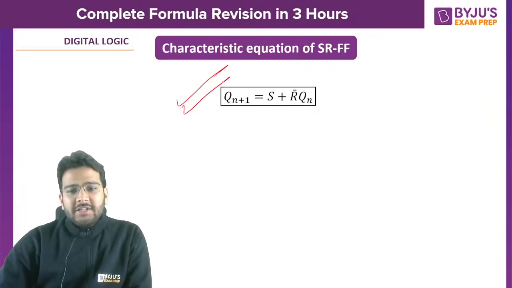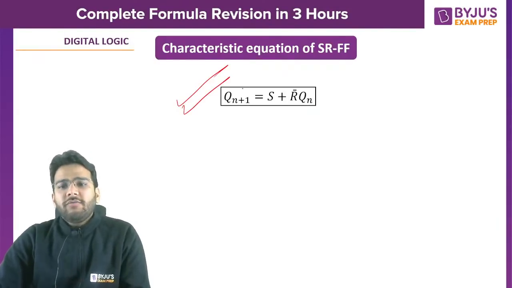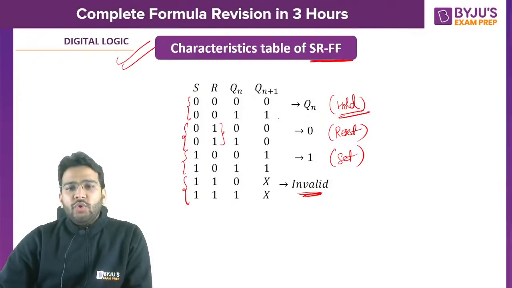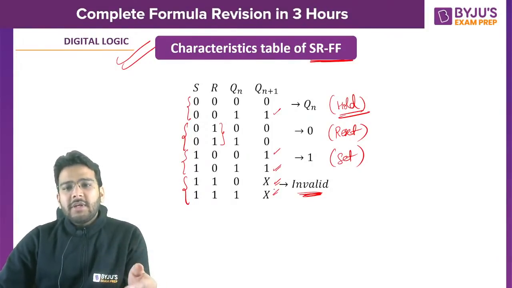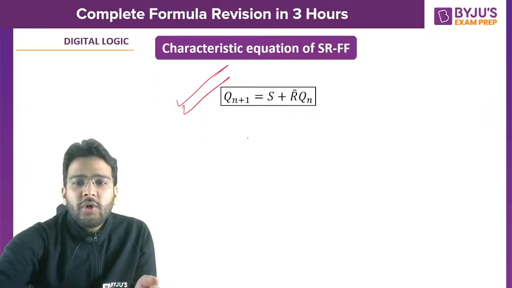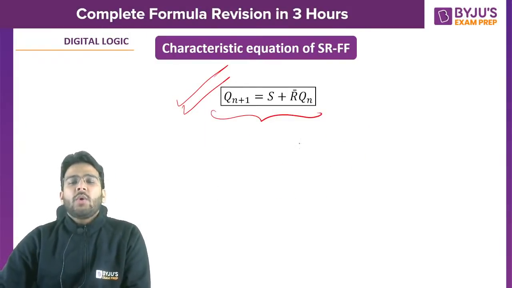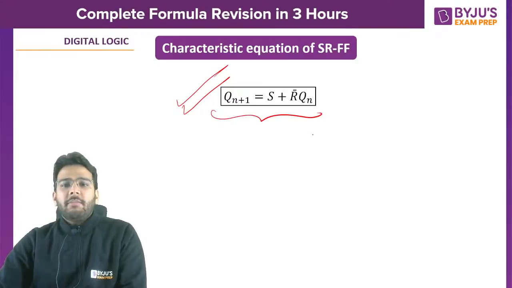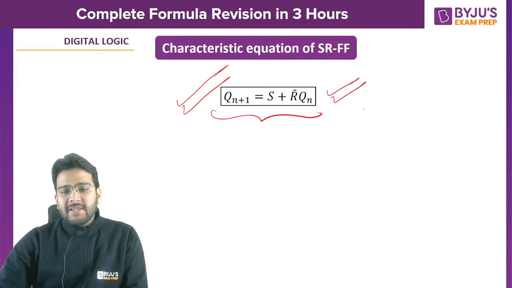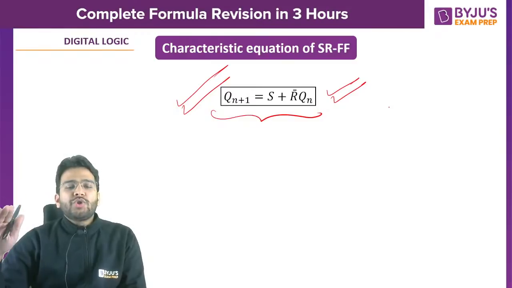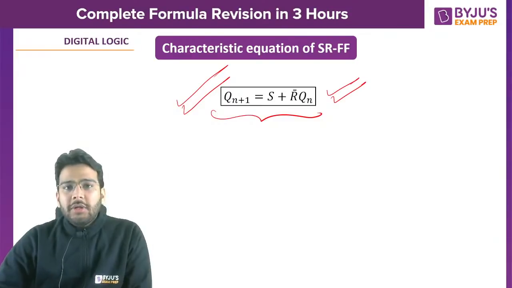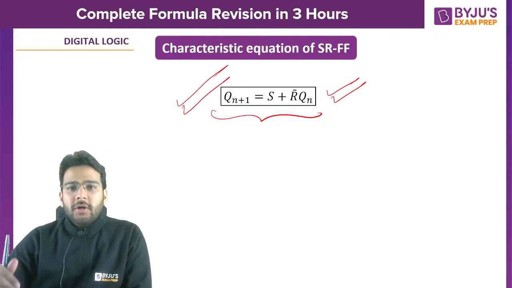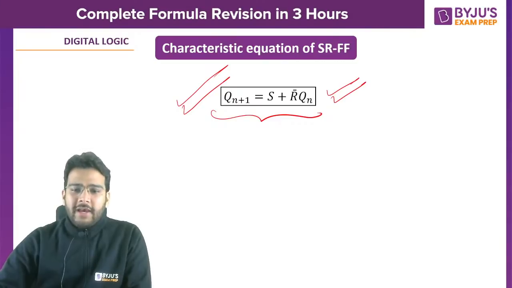Now what will be the equation? This is the characteristic equation of SR flip-flop. How do we get here? Using this you can form the K map, and this X you can consider as don't cares. Then if you simplify it, you will get Qn plus 1 is equal to S or R complement Qn. This is the characteristic equation of SR flip-flop. These equations you should remember, okay? So that in the exam, if you get any question based on that, you should not waste your time in finding out the equation of SR flip-flop.